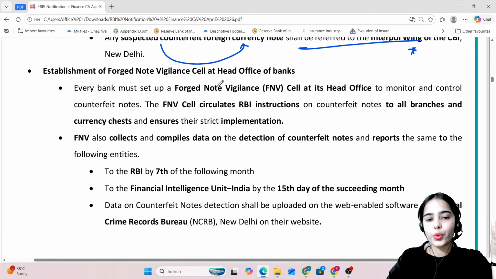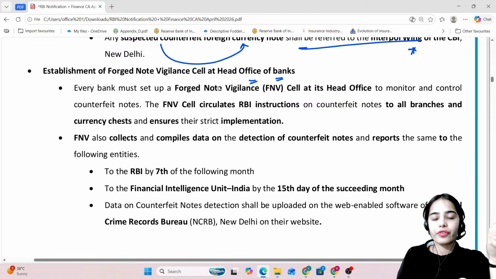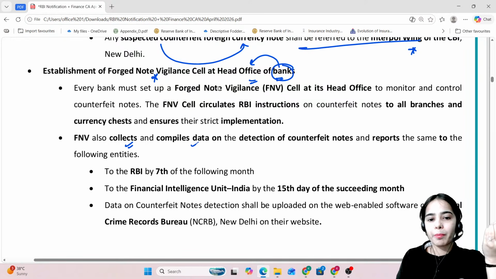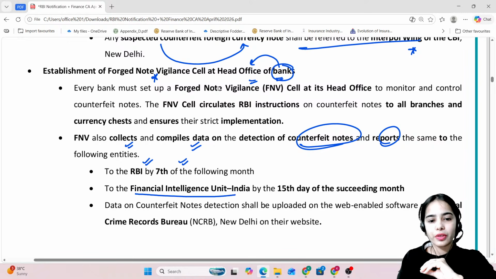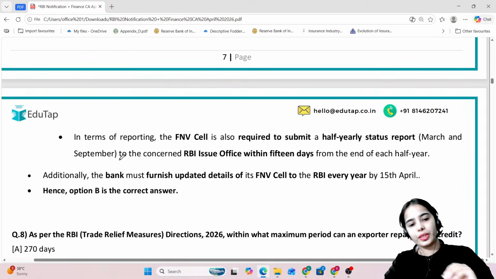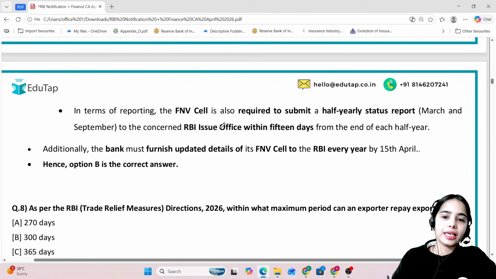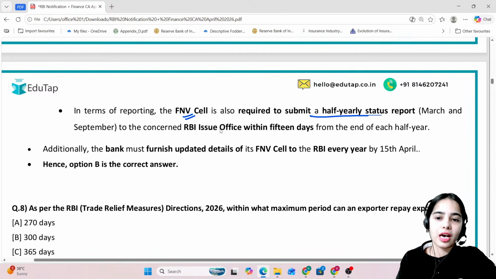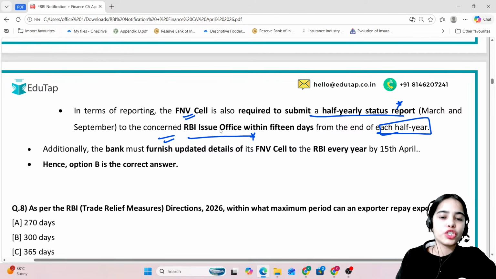Establishment of the forged note vigilance cell at the head office of bank. So every bank head office should have a forged note vigilance cell which will collect and compile the data on the detection of the counterfeit notes and report the same to the Reserve Bank of India by the 7th of the succeeding month, to the Financial Intelligence Unit India by the 15th of the succeeding month. Data on counterfeit notes detection shall be uploaded on the web enabled software of the National Crime Records Bureau, New Delhi website also. Okay, so this is the idea. As well as the FNV cell also has to submit a half-yearly status report to the concerned RBI issue office within 15 days from the end of each half year.